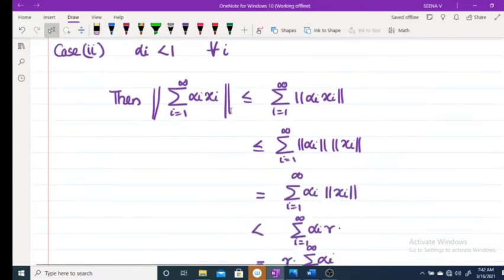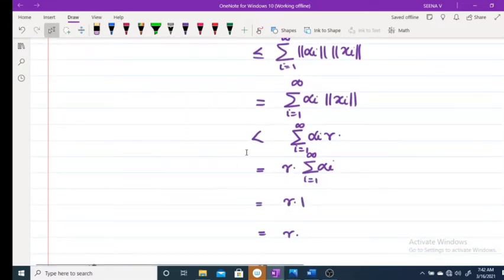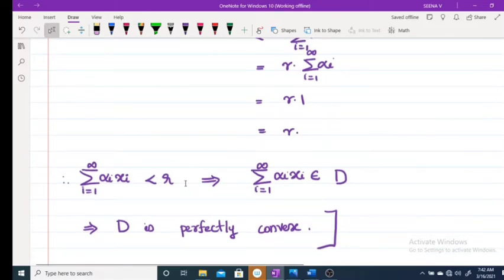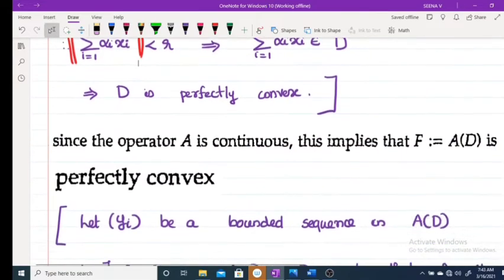Then the norm of the sum is less than or equal to the sum of alpha_i times the norm of x_i, since alpha_i is greater than 0 and its modulus is alpha_i. Each alpha_i times the norm of x_i is less than alpha_i r, therefore this is strictly less than r, as the sum of alpha_i equals 1. Therefore the sum from i equal to 1 to infinity of alpha_i x_i belongs to D. This implies D is perfectly convex.